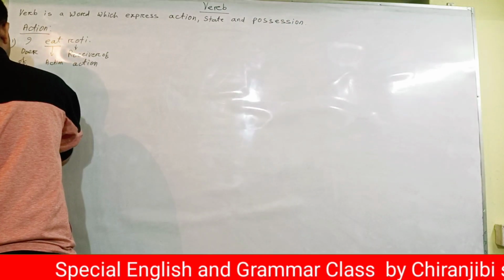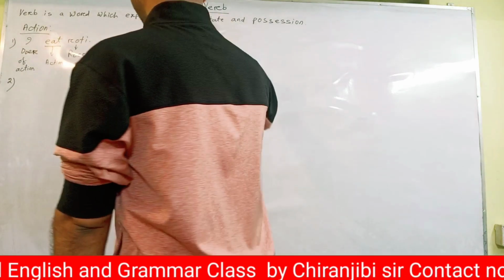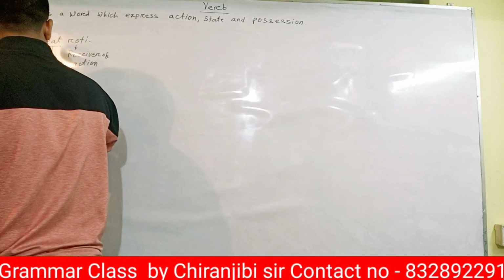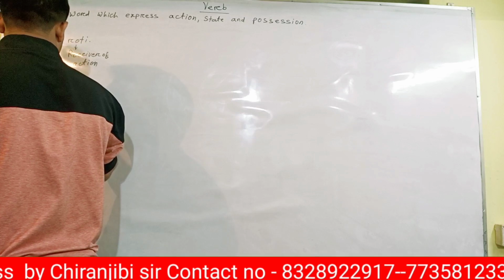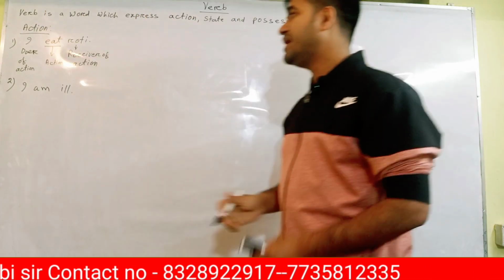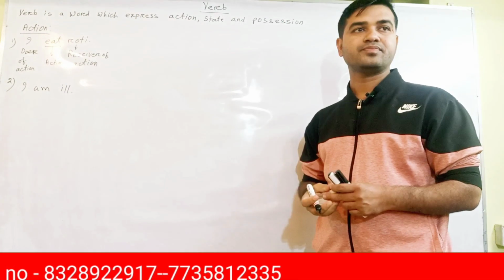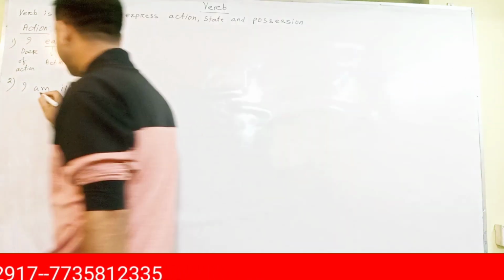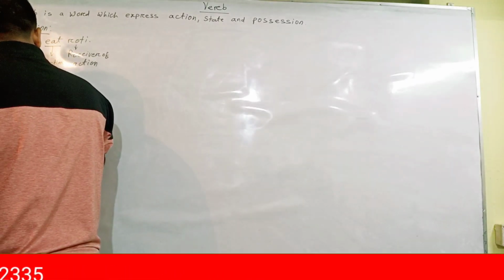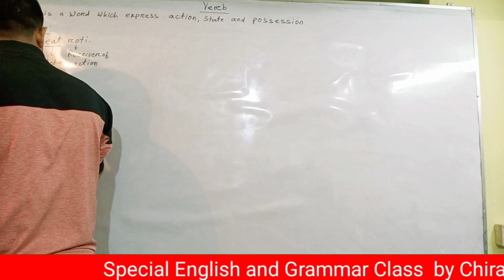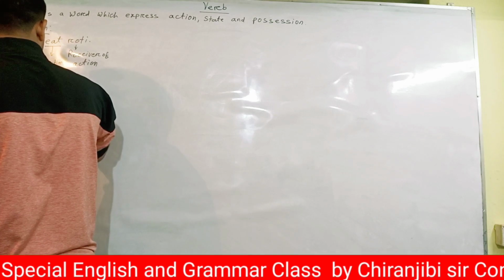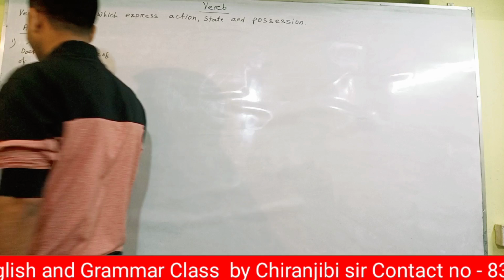If I write, I am ill, or I am well. Here am is a verb. No doubt it is a verb. What kind of verb is am?